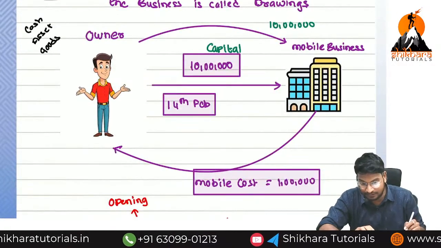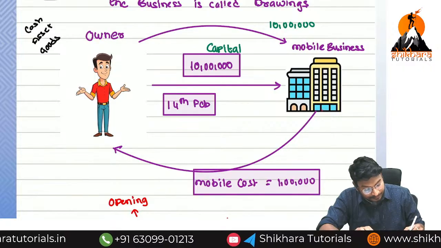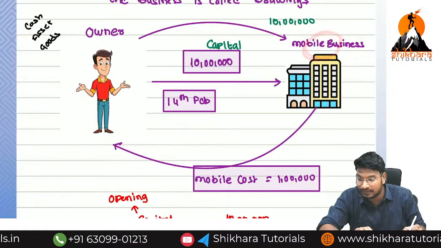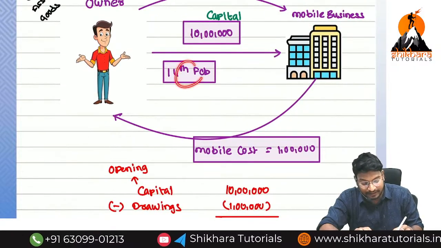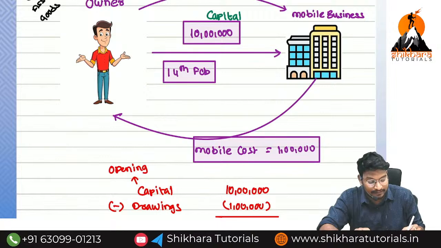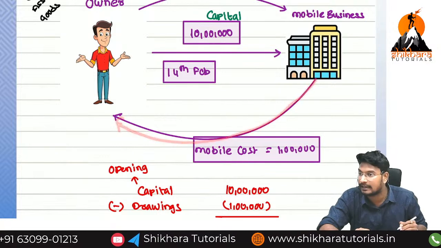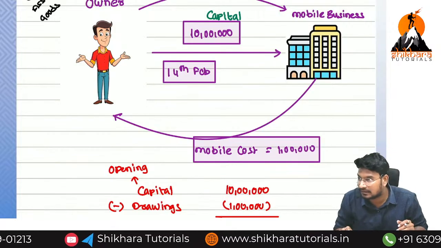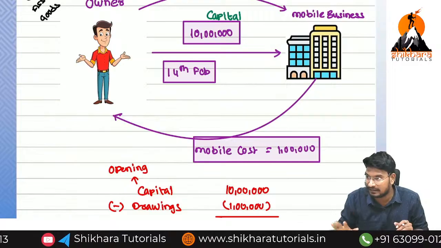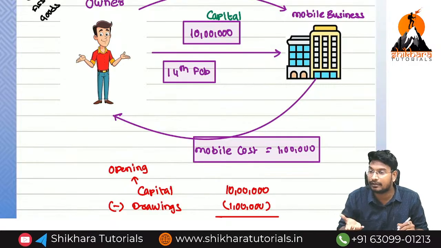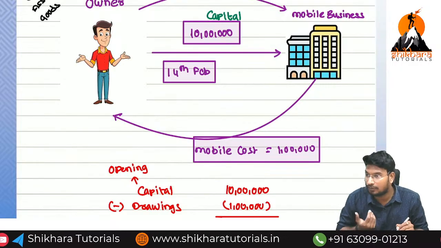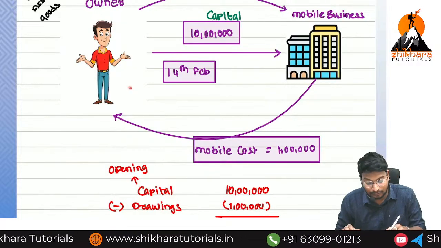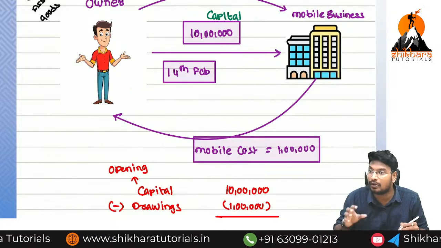Here in this situation, who has taken over? The owner has taken over the goods. Imagine we have a mobile business. On February 14th, the owner has taken over an asset, one of the goods, a mobile, from the business. That particular mobile is given to some other person for personal use. In that situation, we have to recover the amount from the owner. This situation is called drawings. Who will give money to us? The owner needs to give money to us for that mobile phone.